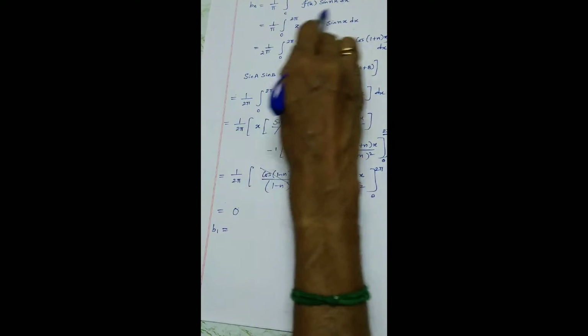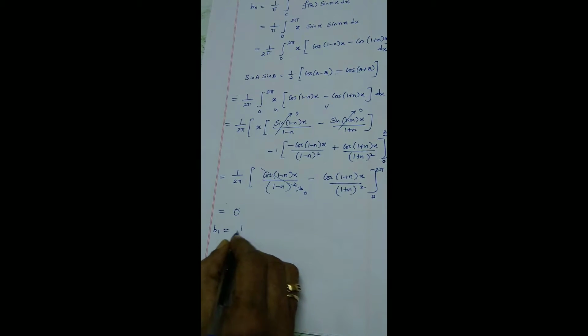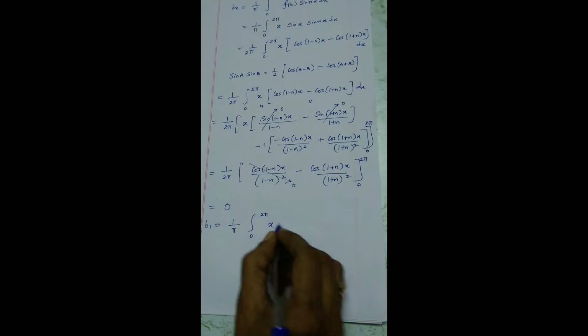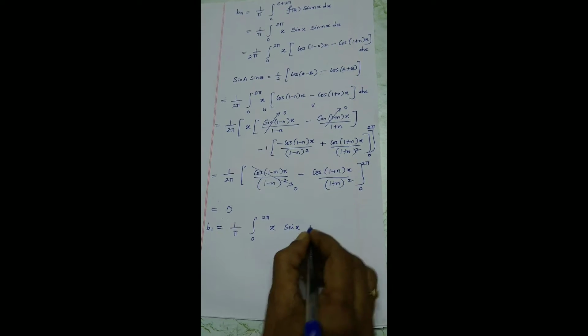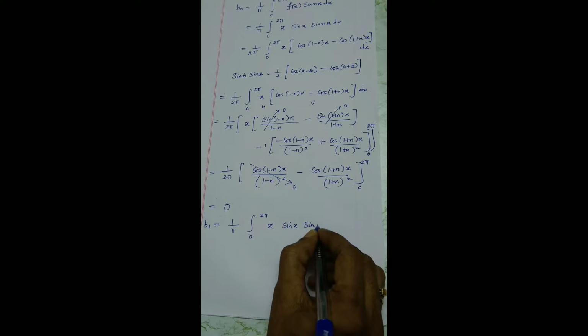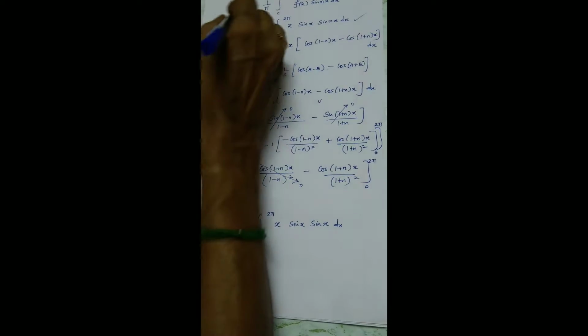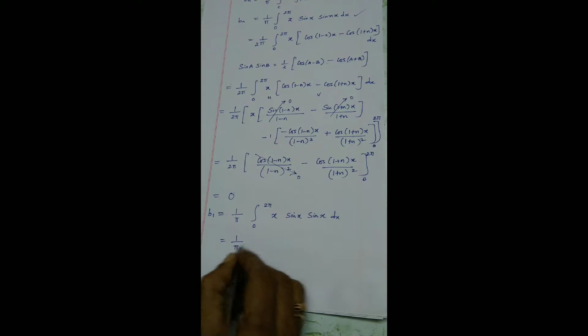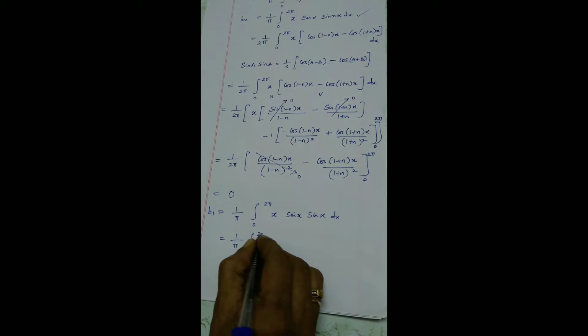Now take a general case, giving n equal to 1: 1 by pi, 0 to 2 pi, x sin x sin x dx. I am taking this step, giving n equal to 1. After giving n equal to 1, you know very well how to simplify. x sin square x.